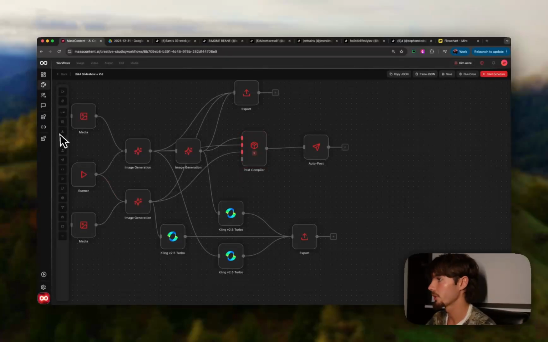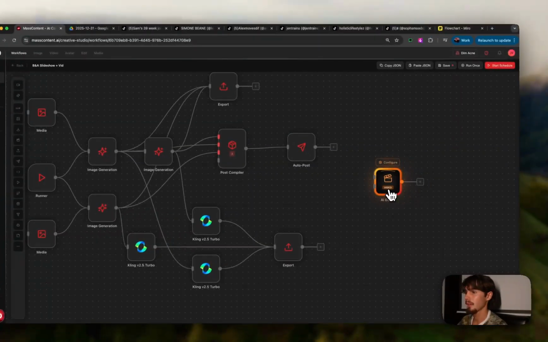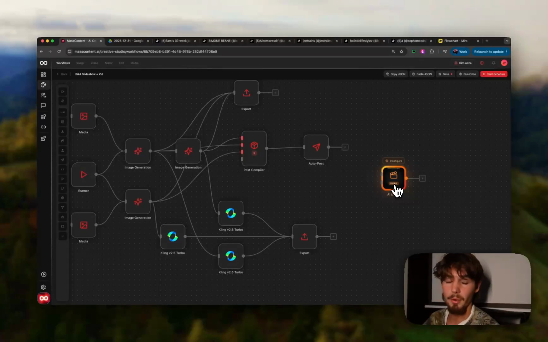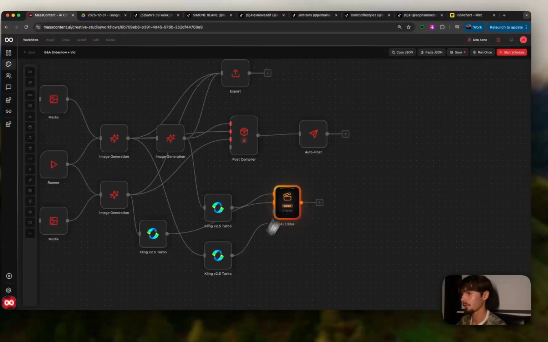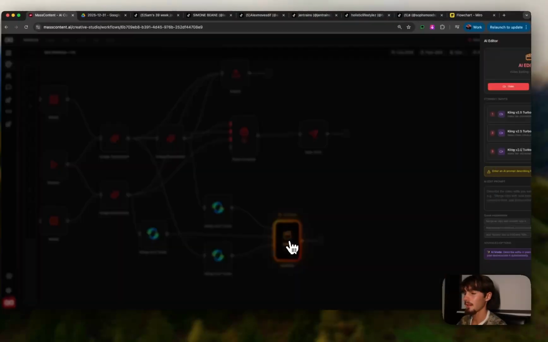Another thing too that I want to show you that's not fully production yet, but it's basically an AI video editor. This is going to be out in probably a week from now. So if you're watching this video, I'm recording this on January 4th. So in about a week, we'll have this. This can fully compile. So instead of going straight to this export node, you can kind of go into this AI video editor. And let me kind of show you what this would look like as well. So you could do something like that.